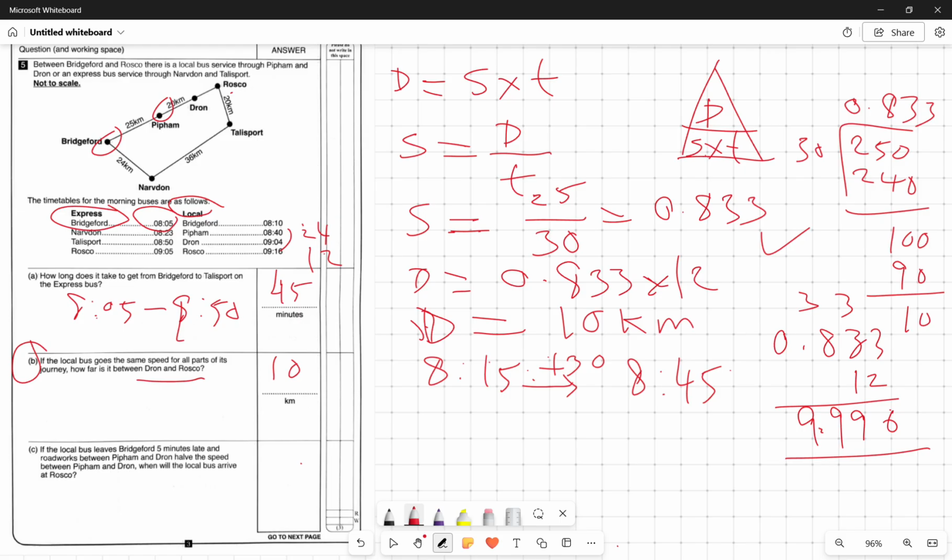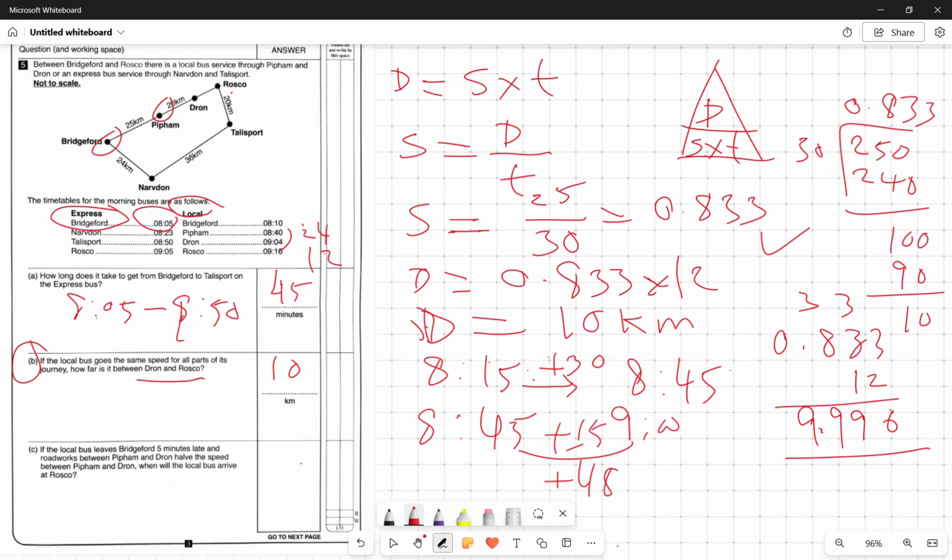So we need to add 48 minutes to 8:45. How do we add 48 minutes? Very simple. First you go to 9 o'clock, which means you add 15 minutes.